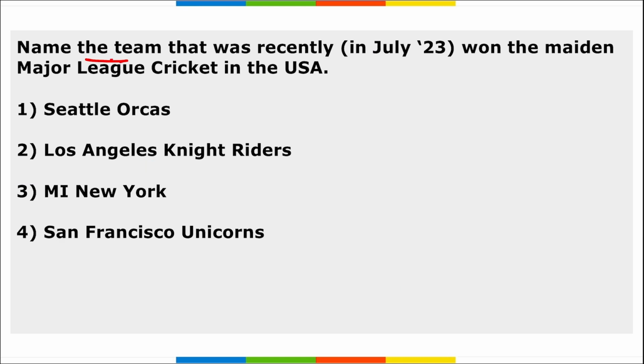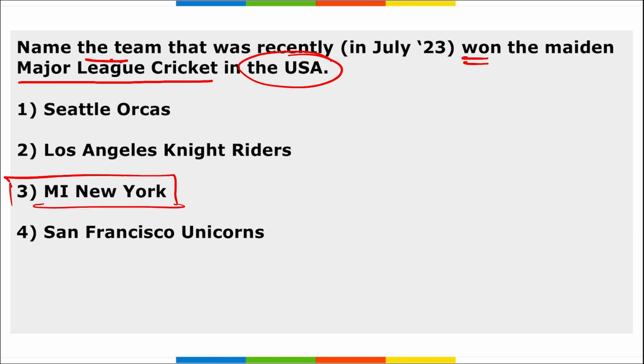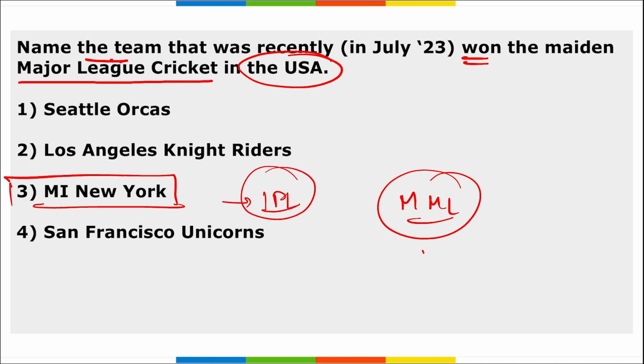Next is name the team that has recently won the maiden Major League Cricket in the USA. It is MI New York, right? MI New York, that is a sister entity of IPL franchise Mumbai Indians. They have won the maiden Major League Cricket season that was held in USA recently.